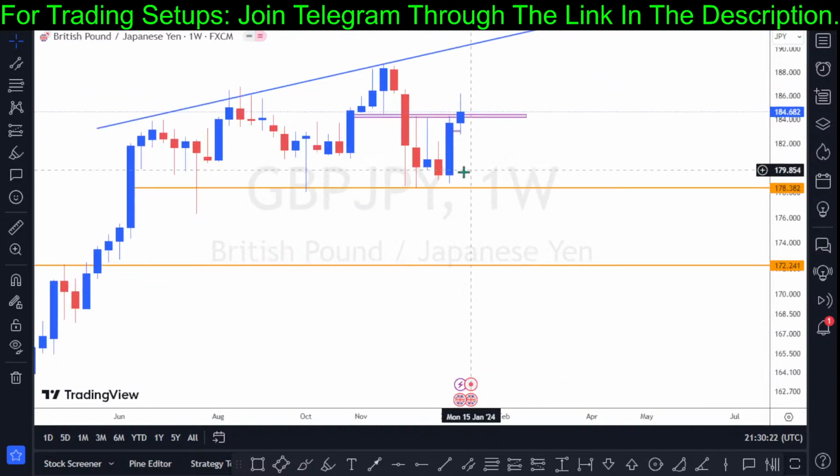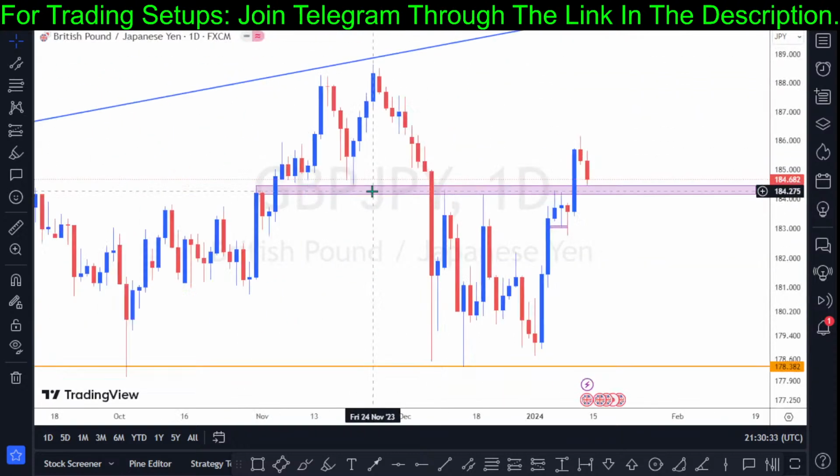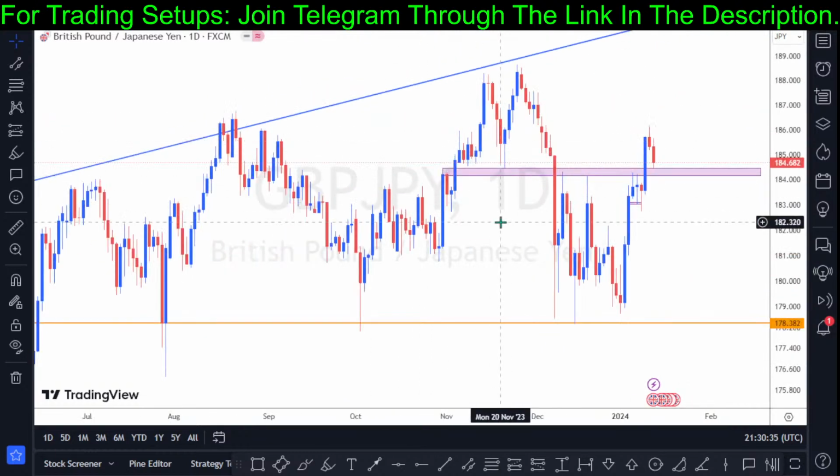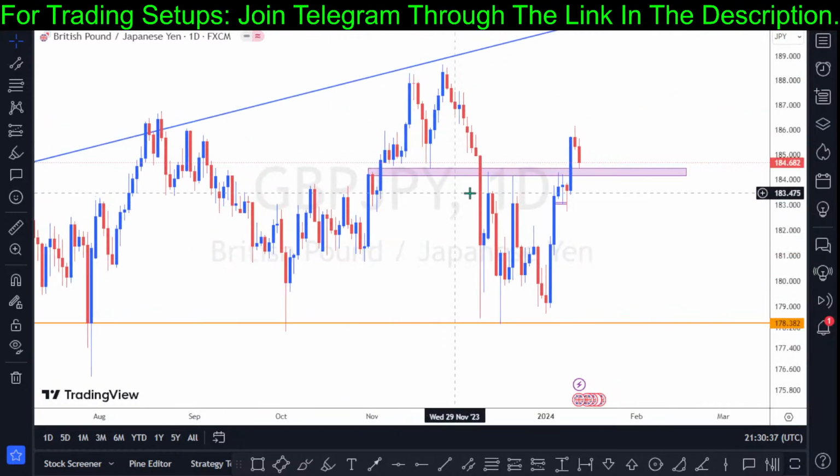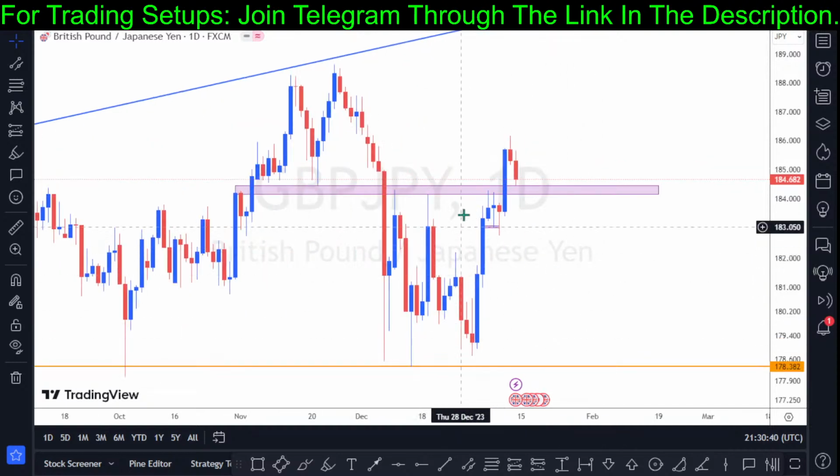On the previous week, last week, we didn't see much bullish interest, but the previous week, there was a strong bullish sentiment, which gave us a bullish engulfing week. So let's check out what we have on the day chart. Based on what we have on the day chart, some traders could be looking out for a bull entry based on the previous bullish sentiment right here.